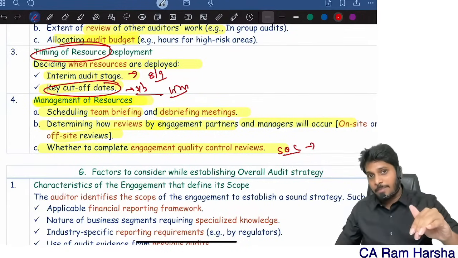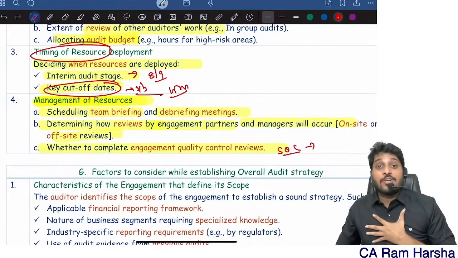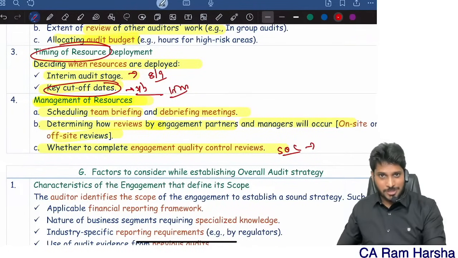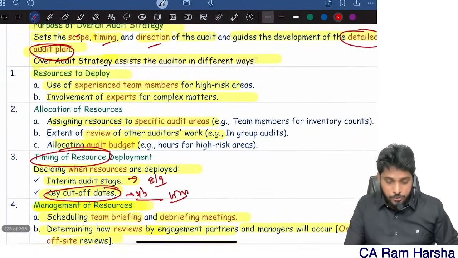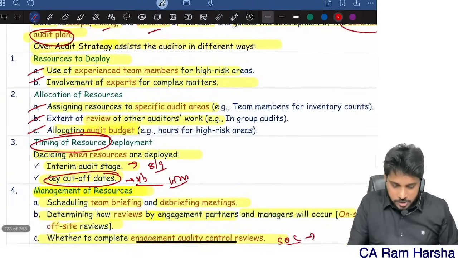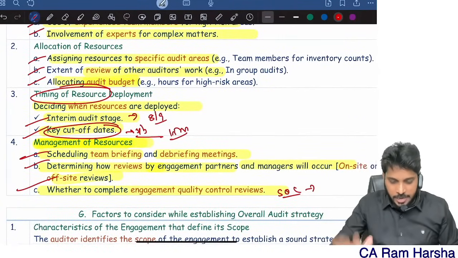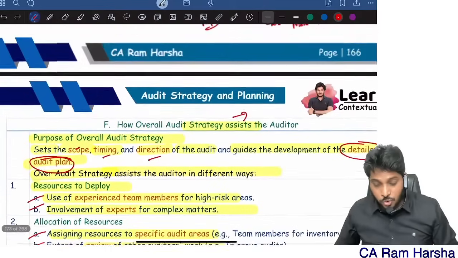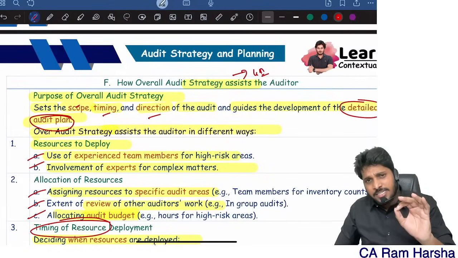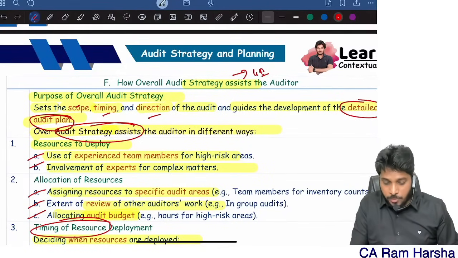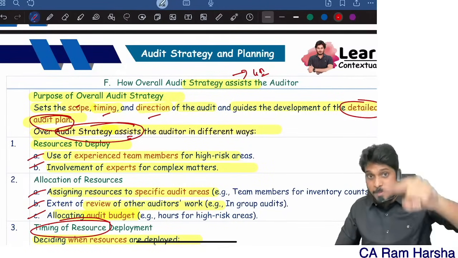So when this should happen, all these points I will get to know only when I'm developing a strategy. So strategy making helps the auditor in these many ways. Any 4 sub points, these are all various sub points. Any 4 or 5. Okay, so they may ask you, many times they have asked, how overall audit strategy assists the auditor? How it will be beneficial to the auditor?